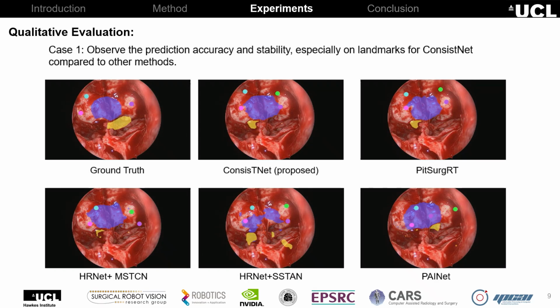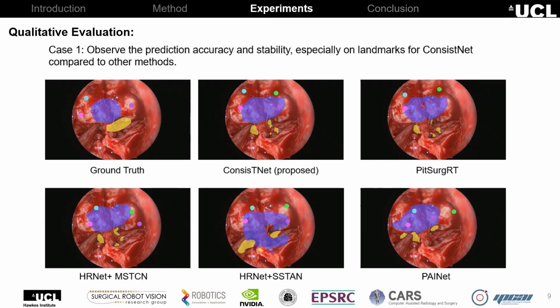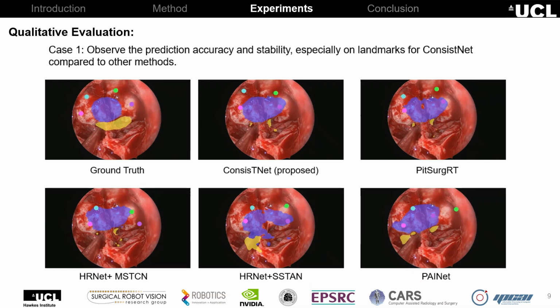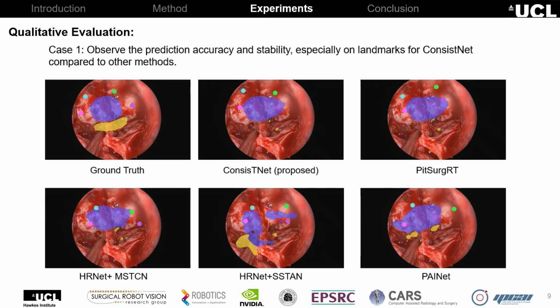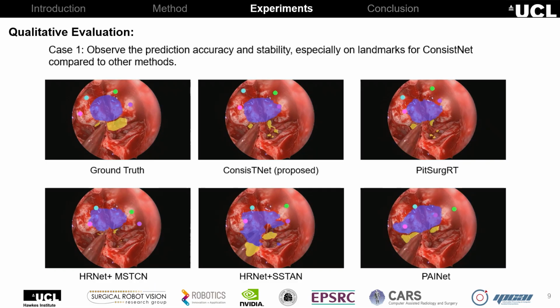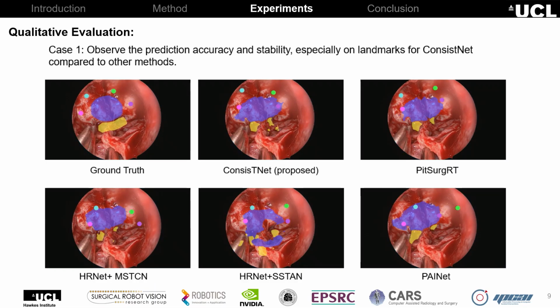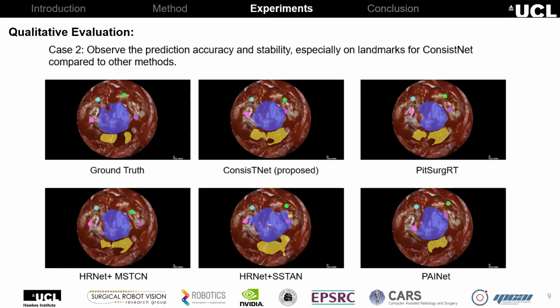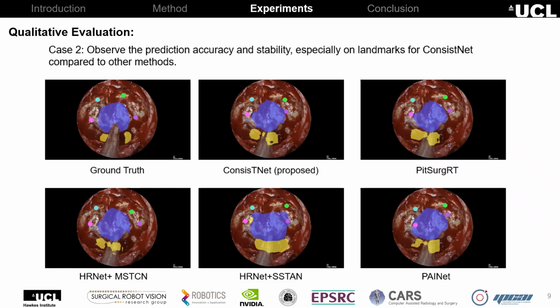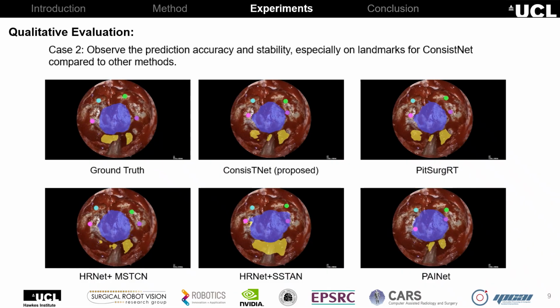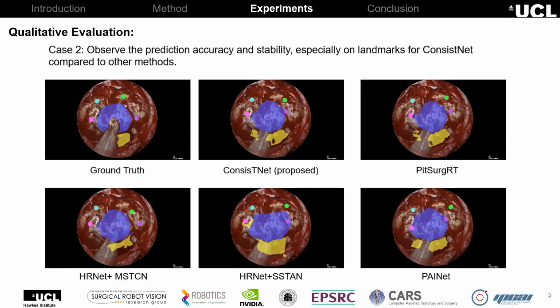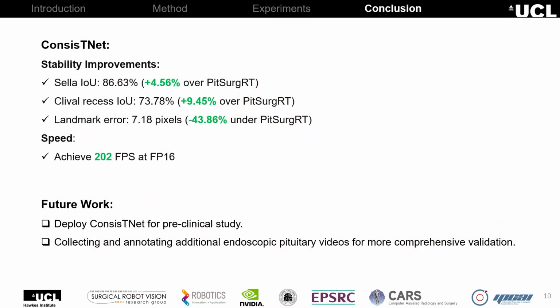Here we present the qualitative results of our method compared with the state-of-the-art approaches. We can clearly observe improved prediction stability, particularly for landmark detection. In summary, ConsisTNet maintains a high accuracy of TensorRT while significantly improving prediction stability for landmark detection.